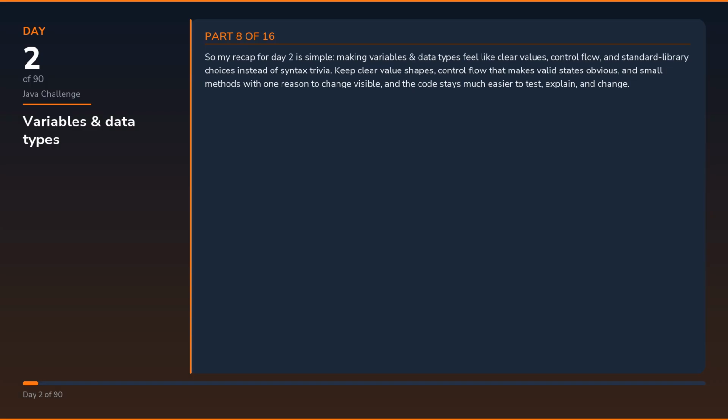So my recap for day 2 is simple: making variables and data types feel like clear values, control flow, and standard library choices instead of syntax trivia. Keep clear value shapes, control flow that makes valid states obvious, and small methods with one reason to change visible, and the code stays much easier to test, explain, and change.